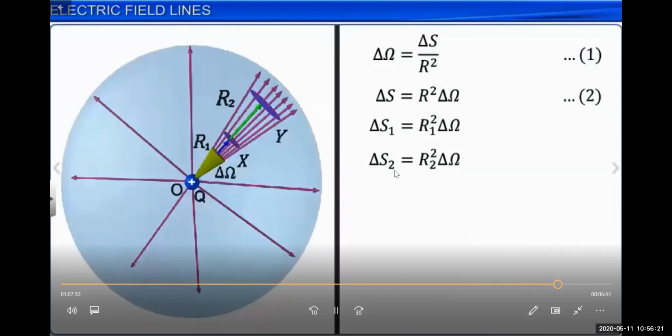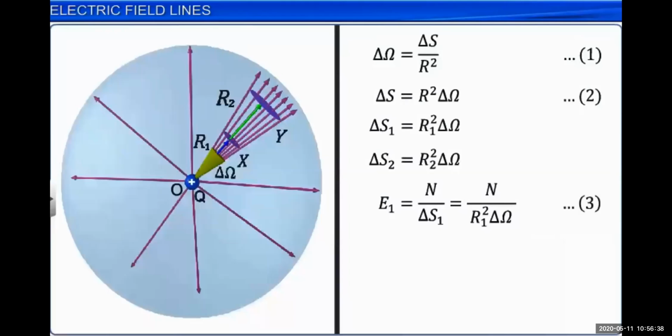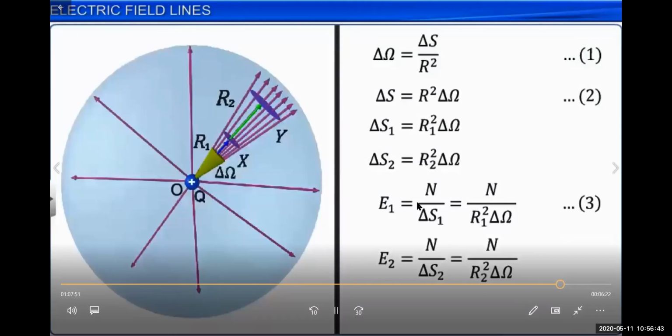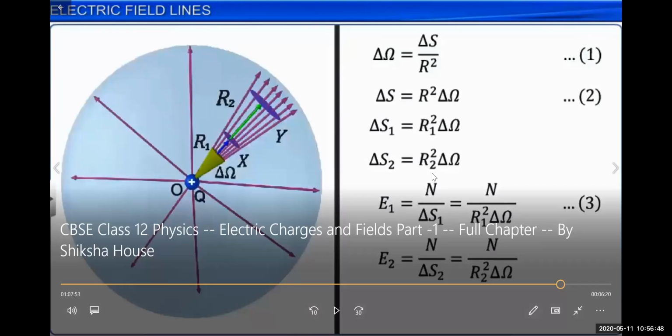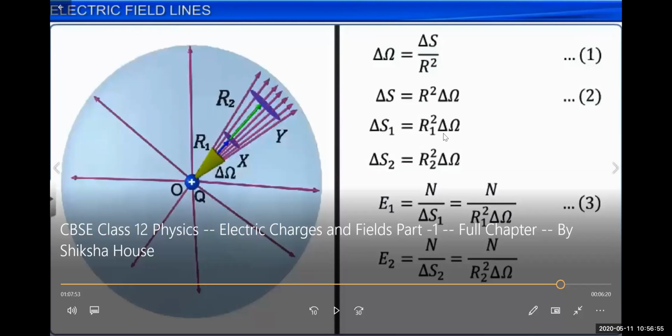And delta s2 is what? The surface area of the y region is equal to r2 square, the distance r2 from q squared, into delta omega. What is E1? E1 is the electric field due to the number of electric field lines n divided by the surface area delta S1. We put the value of delta S1, equal to R1 square delta omega, from this.